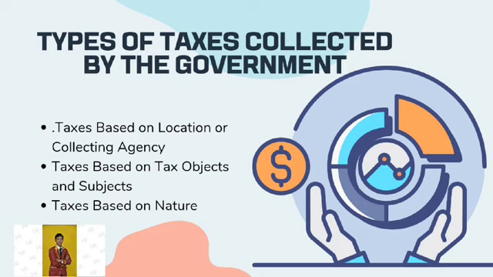2. Taxes based on tax objects and subjects. Similar to the previous one, taxes based on tax subjects and objects are also divided into 2 types, namely: subjective tax and objective tax. Subjective tax is a tax that is imposed based on the conditions of the taxpayer, or WP. Its nature is individual, so the amount of tax that needs to be paid depends on the ability of the taxpayer. Every individual who is an Indonesian citizen has an obligation to pay this tax. Meanwhile, foreign nationals will also be taxed if they have an economic relationship with the Republic of Indonesia. Examples of this tax are wealth tax and income tax.